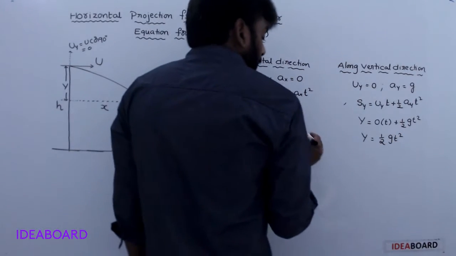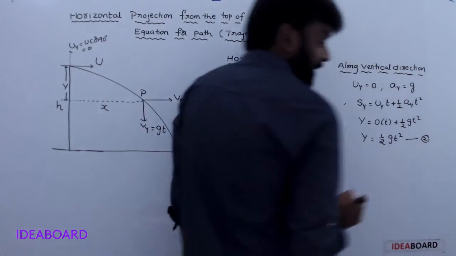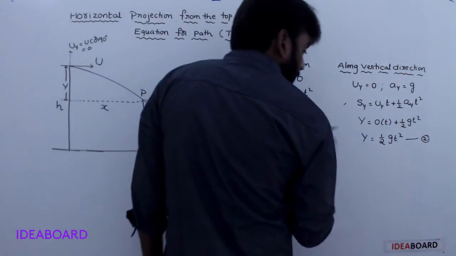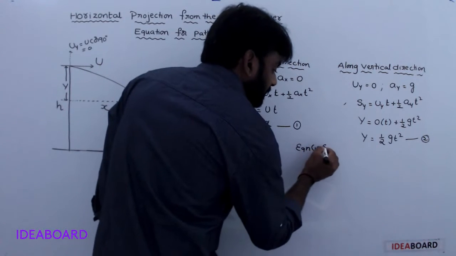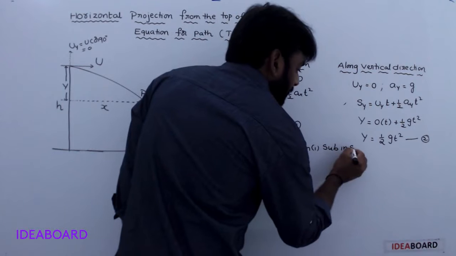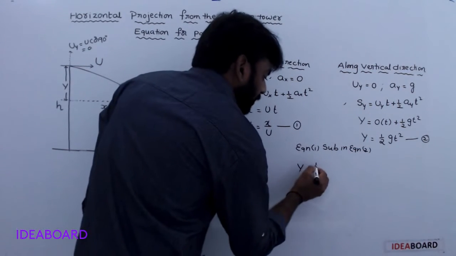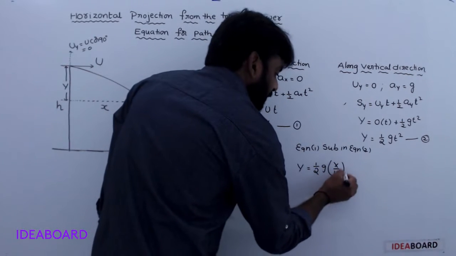Okay. Here, this is equation 1, and this one is equation number 2. Substituting equation 1 in equation 2, y is equal to half g, with t equal to x by u, whole square.